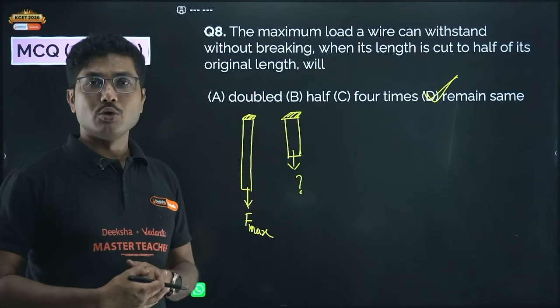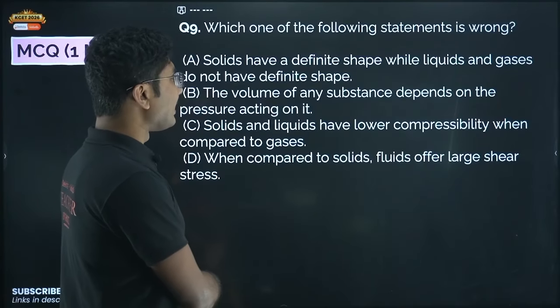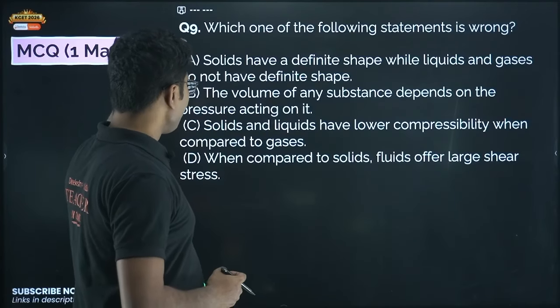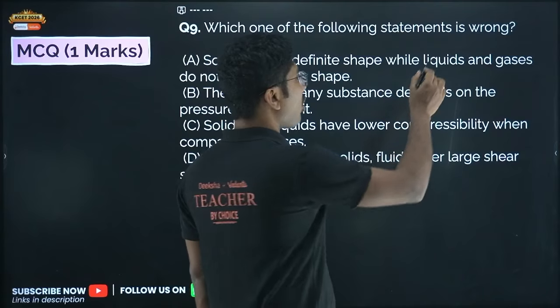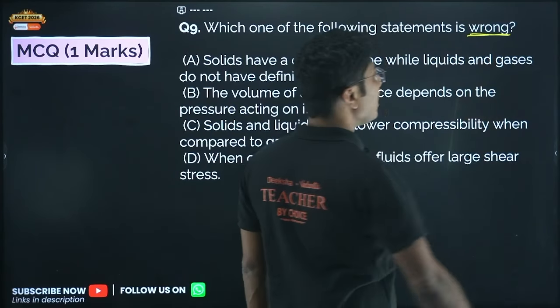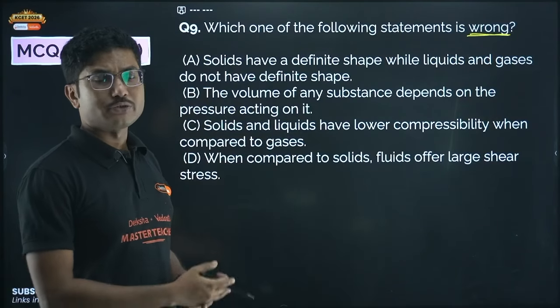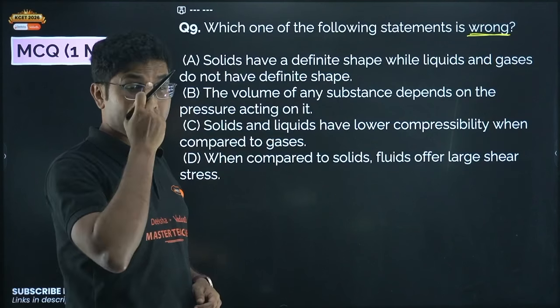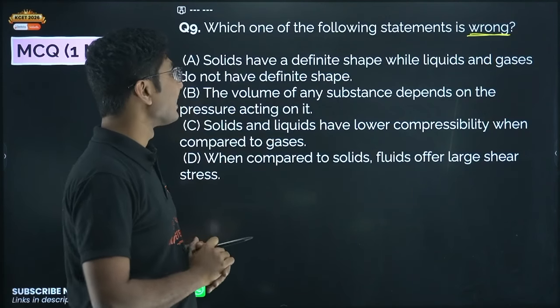Next question. Which one of the following statements is wrong? There are 4 statements, you have to find the wrong statement. Very tricky question. Here 3 of the statements will be correct, only 1 of them will be incorrect. That incorrect one you have to select.